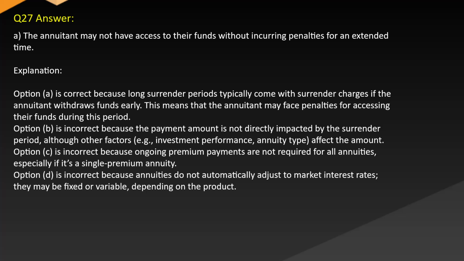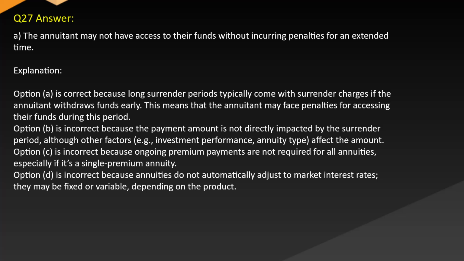Answer A. The annuitant may not have access to their funds without incurring penalties for an extended time. Explanation. Option A is correct because long surrender periods typically come with surrender charges if the annuitant withdraws funds early. This means that the annuitant may face penalties for accessing their funds during this period.